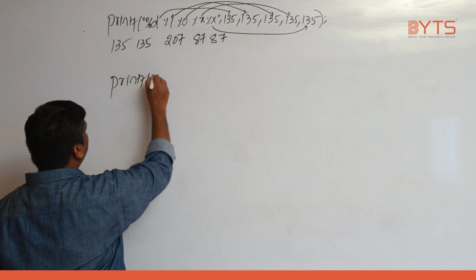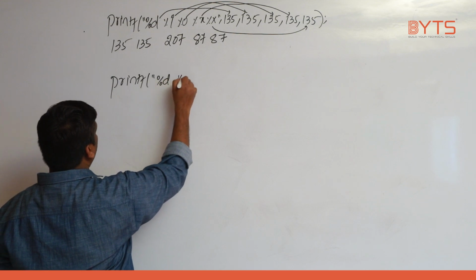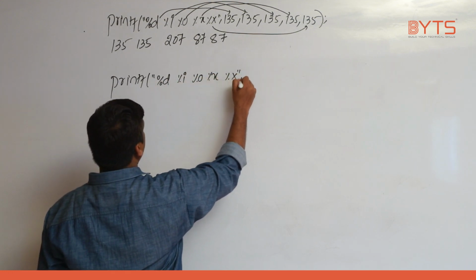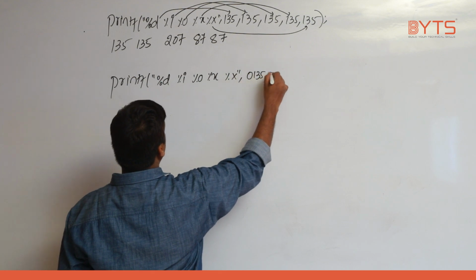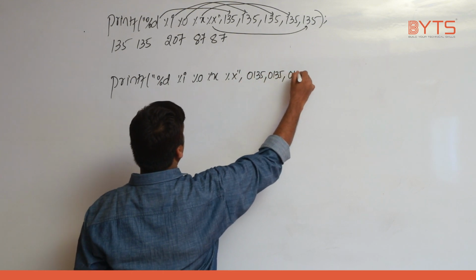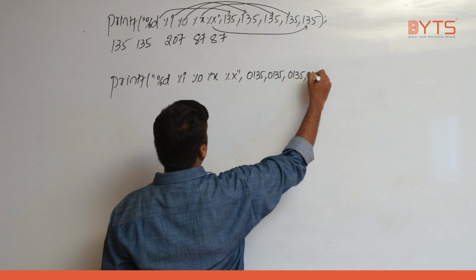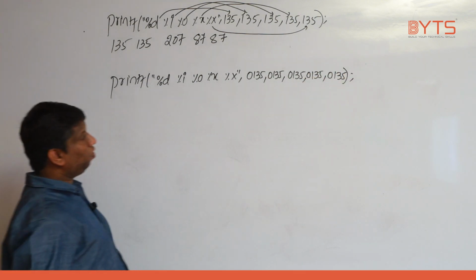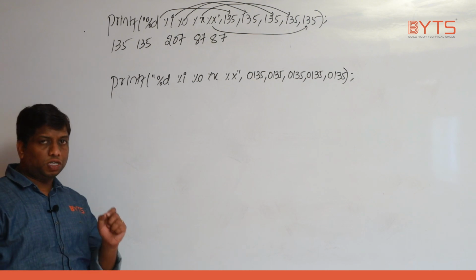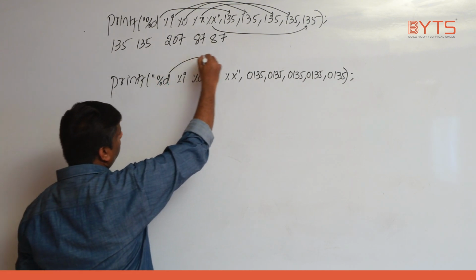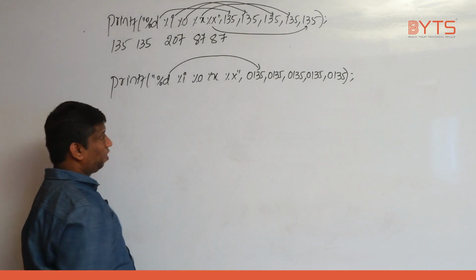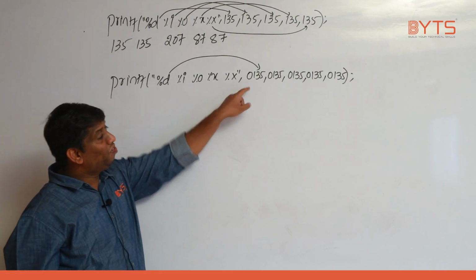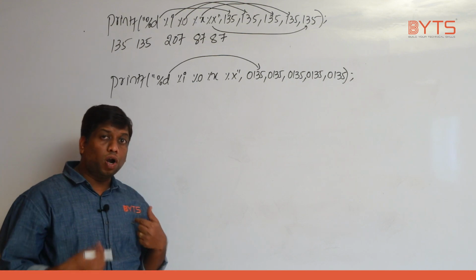printf("%d, %i, %o, %x", 0135, 0135, 0135, 0135, 0135). Okay, fine. First step, %d will print what data? Decimal data, correct? But here we have given what data? Octal data. So what I need to do?